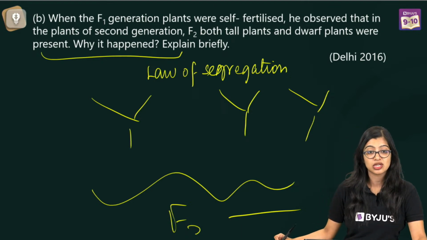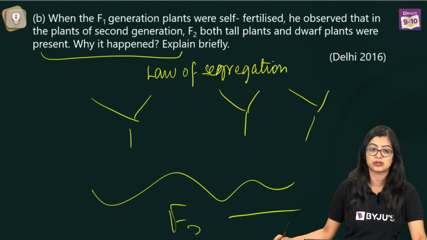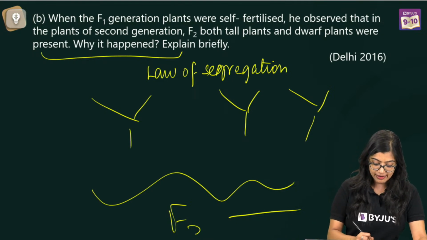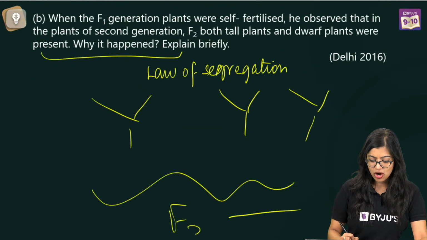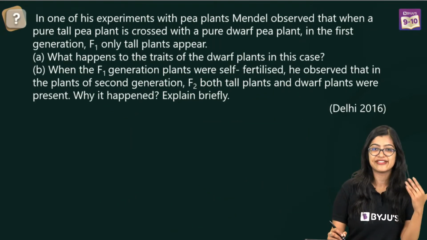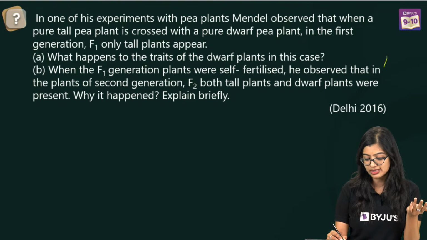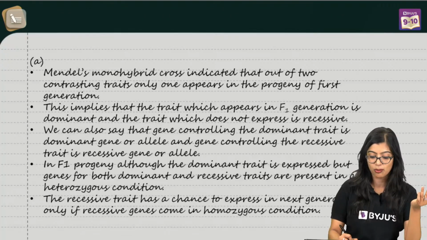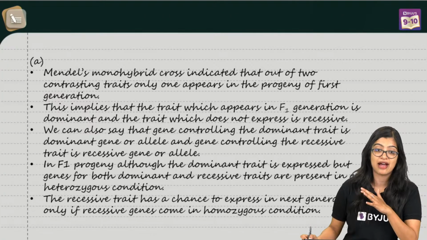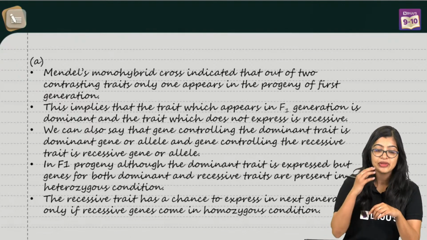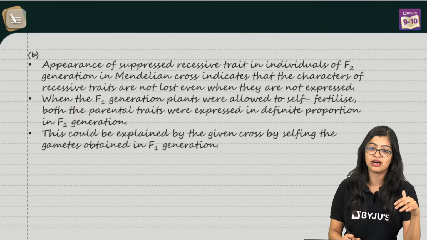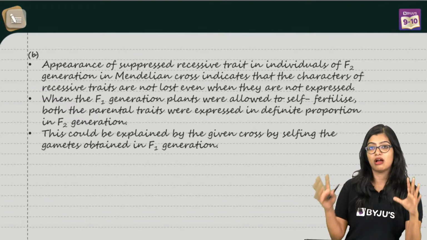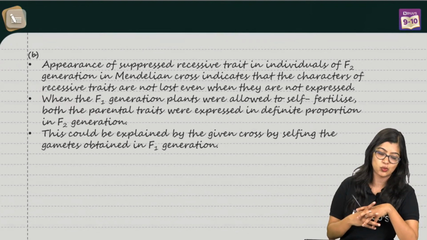Can we explain this using a Punnett square? Of course you can, whatever is comfortable for you. These kinds of questions are very easy. Most often, this can come for 2 marks or it can come for 4 marks. But if it does come, you will have to elaborate on it, right? Very good. You can write the answer in this manner and you can conclude your answers as well.